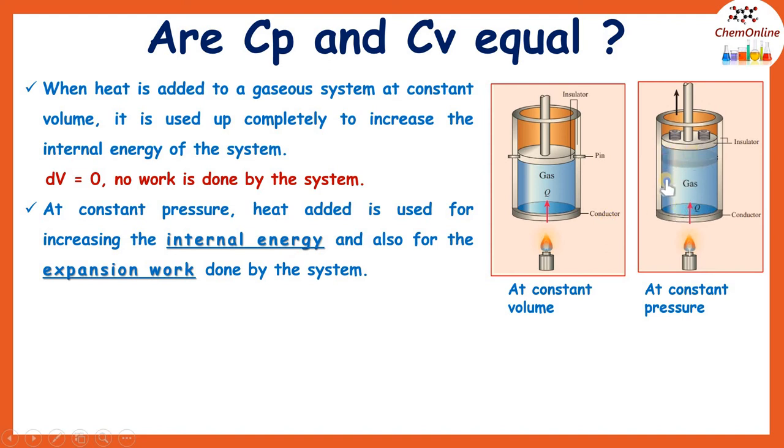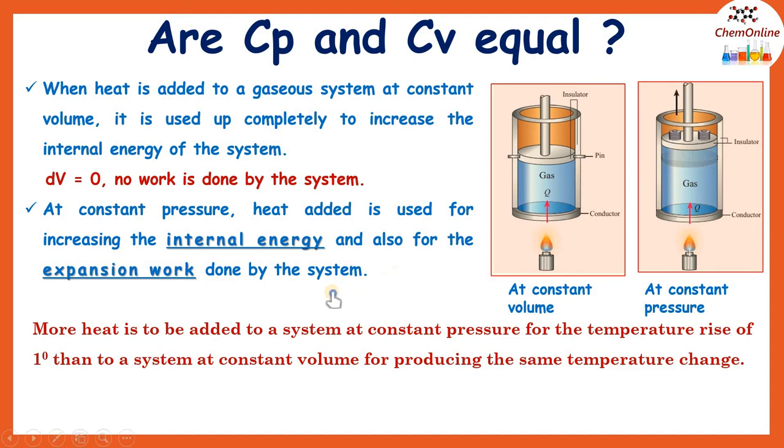Since the volume is not constant, when we add heat, the gas will expand and this will move the piston slowly upwards, so that some work is done by the system. Expansion work is done by the system. The amount of heat energy that we supply to this system is used for increasing the internal energy as well as for doing the expansion work, so that it will maintain a constant pressure.